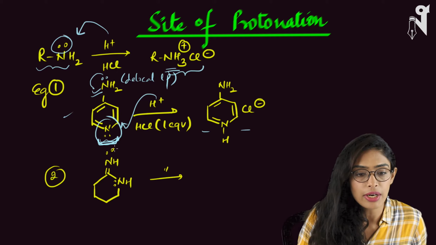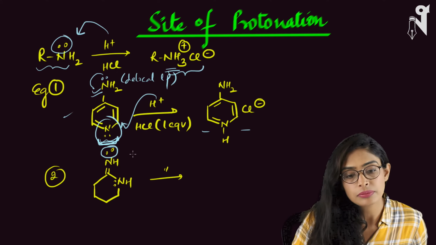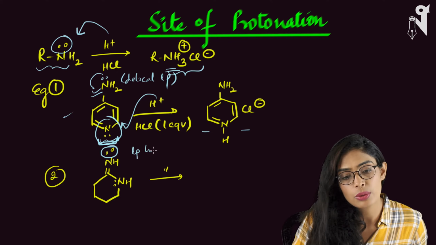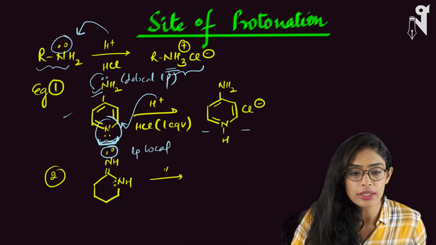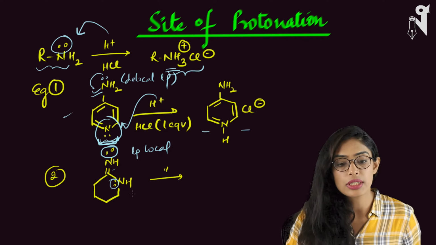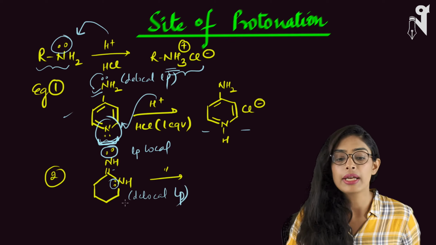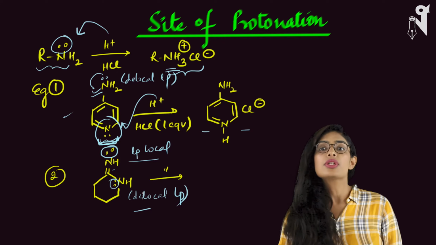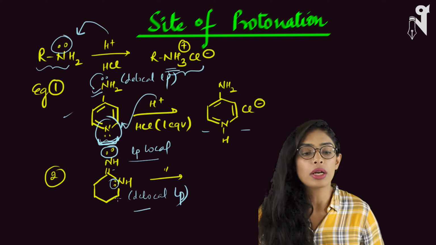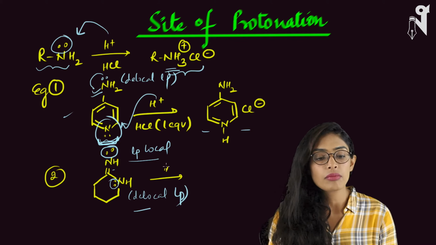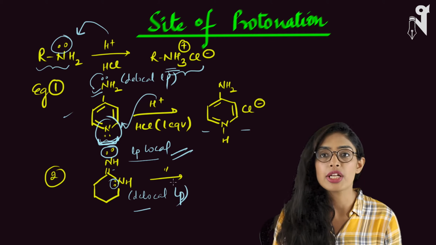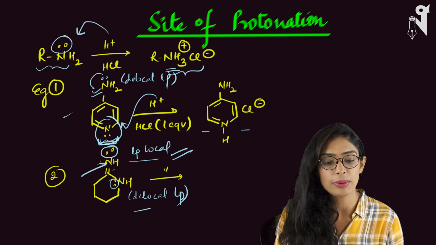In another compound, we have nitrogen over here, again a lone pair here. This lone pair is a local lone pair. Whereas if you look at this lone pair which is present over here, this is in conjugation with this pi bond, so this is a delocalized lone pair. And hence, if local and delocalized lone pairs are there, you will always choose the local one over the delocalized one. So the local lone pair will be the one where H plus should attack. So the point of attack will be this nitrogen.